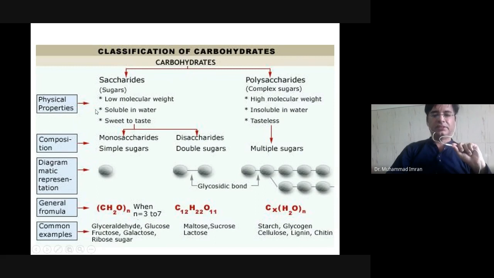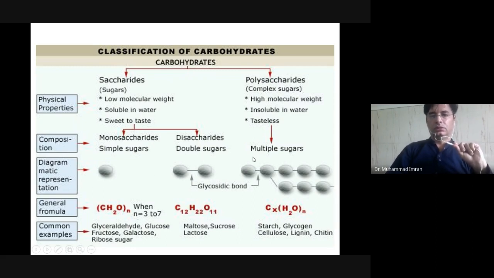Physical property differences between monosaccharide, disaccharide and polysaccharide: they are low molecular weight, soluble in water, and sweet in taste. They have two categories, monosaccharide and disaccharide. They are the simple sugars which cannot be further hydrolyzed and consist of 3 to 7 carbon mostly. Disaccharides are made up of two simple sugars by making a glycosidic bond.